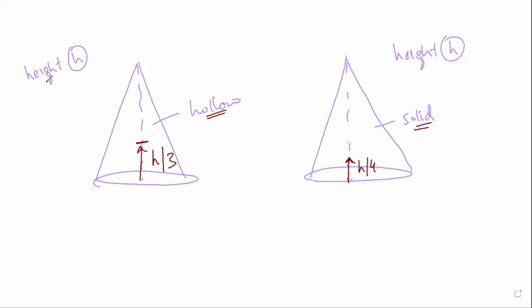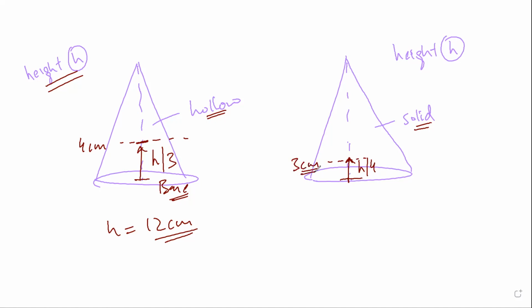So as we have discussed, for a hollow cone, the center of gravity would be h/3 from the base. Mr. CB, any doubt? No doubt, sir. And for a solid cone, it would be h/4 from the base. Any doubt? No doubt, sir. So let us assume h to be 12 centimeter. So this would be at the 4 centimeter mark from the base, and this would be at the 3 centimeter mark from the base. Any doubt?